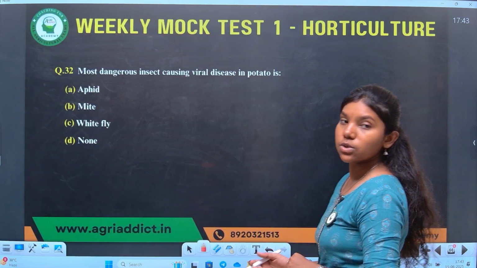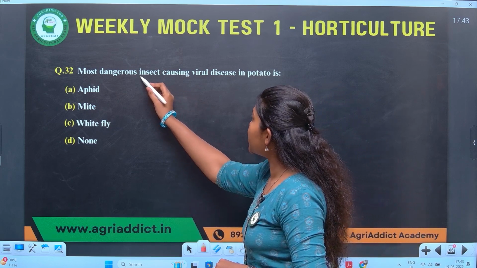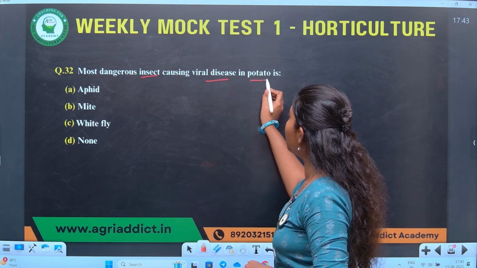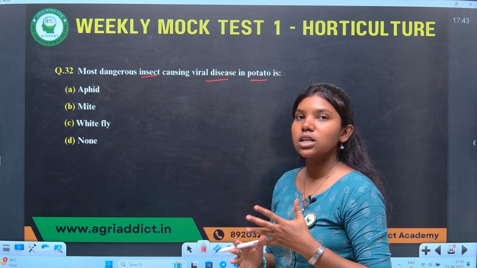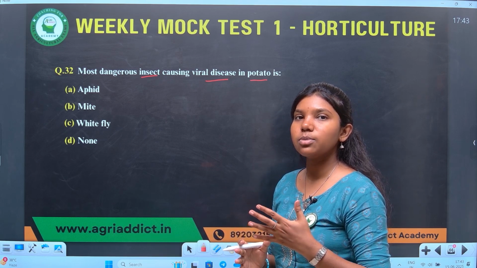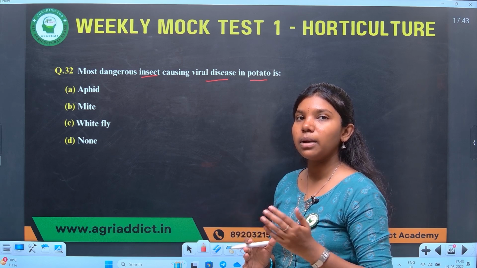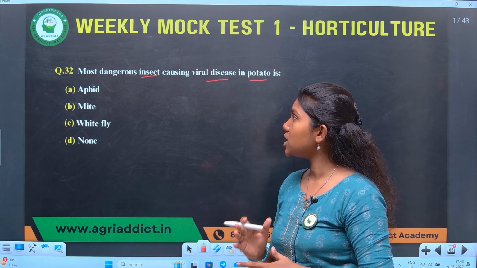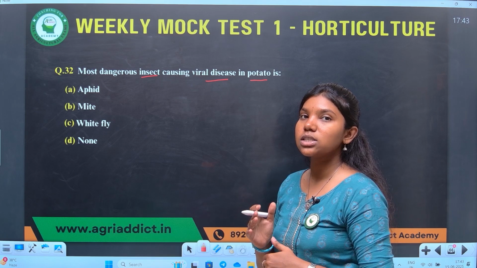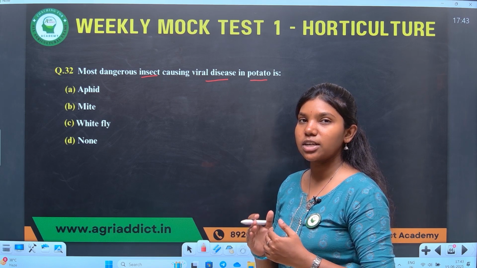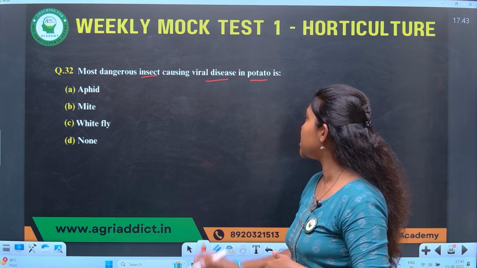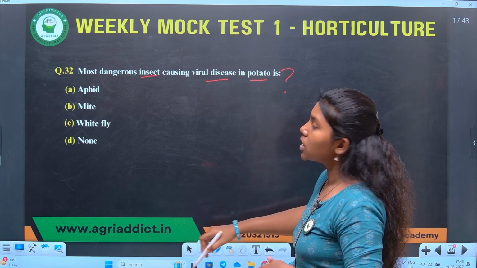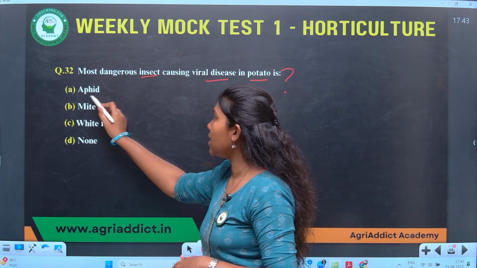Here comes the first question. Most dangerous insect causing viral diseases in potato. Potato is affected by a number of viral diseases. The viral diseases are caused by viruses, but they are transferred by many insects. So, one such important insect that acts as a dangerous vector for transfer of viral diseases in potato is which insect? That's the question. The answer for this question is aphid.